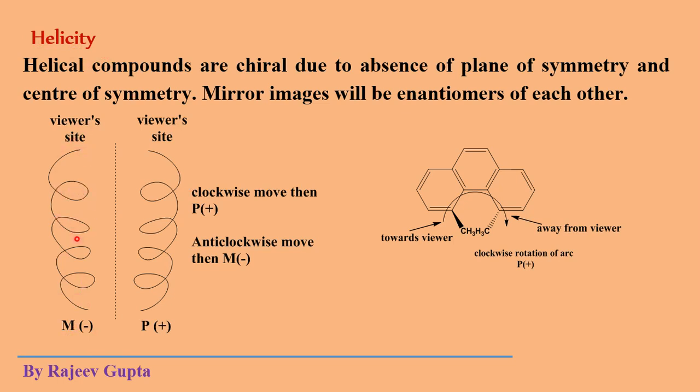Where we get an anti-clockwise arc direction, we assign M or minus, and its mirror image isomer, which is an enantiomer, will obviously become P or plus, because here the arc direction is clockwise. So clockwise movement we assign P or plus, and anti-clockwise movement we assign capital M or minus.